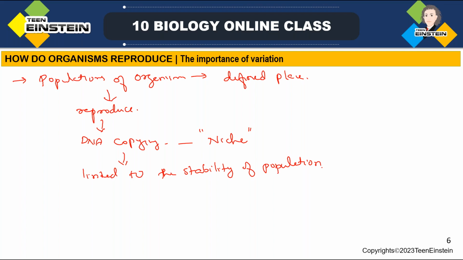See, sometimes environmental conditions may change, like temperature may go up, temperature may go down, and water levels may change. All of that is not under the control of these organisms. So there may be drastic change.